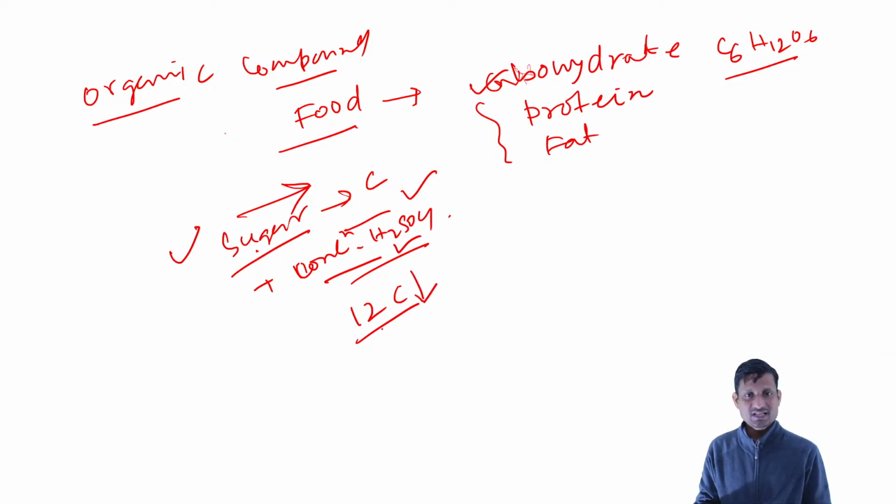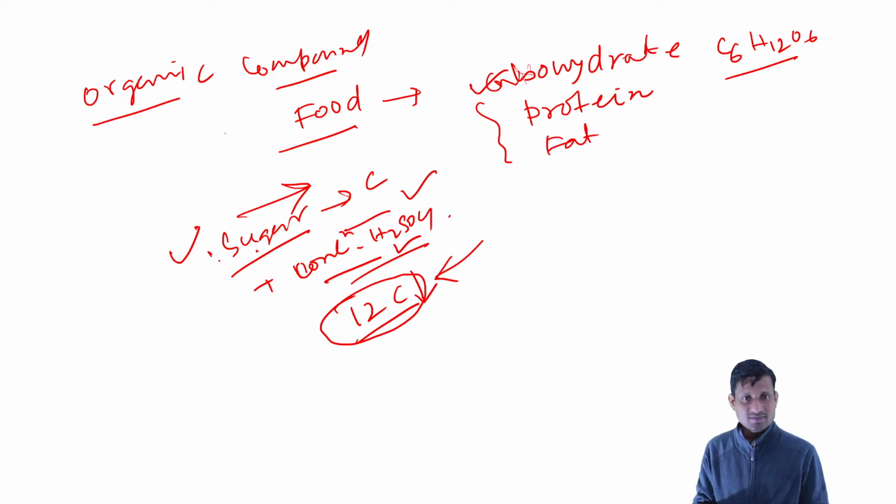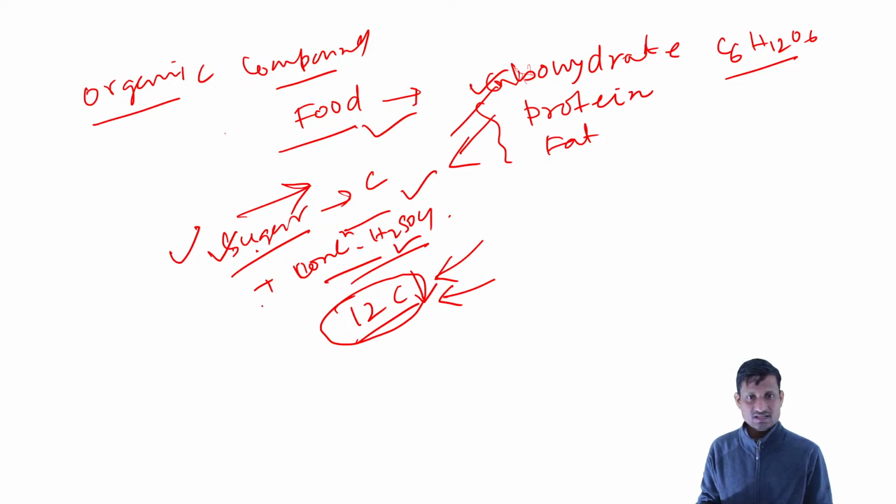If you heat it, you end up with a black residue. That indicates your compound contains carbon, and this process is called charring. This is an experimental test and proof that food contains carbon. It mainly happens for carbohydrates, but not for protein and fat. This is most important.